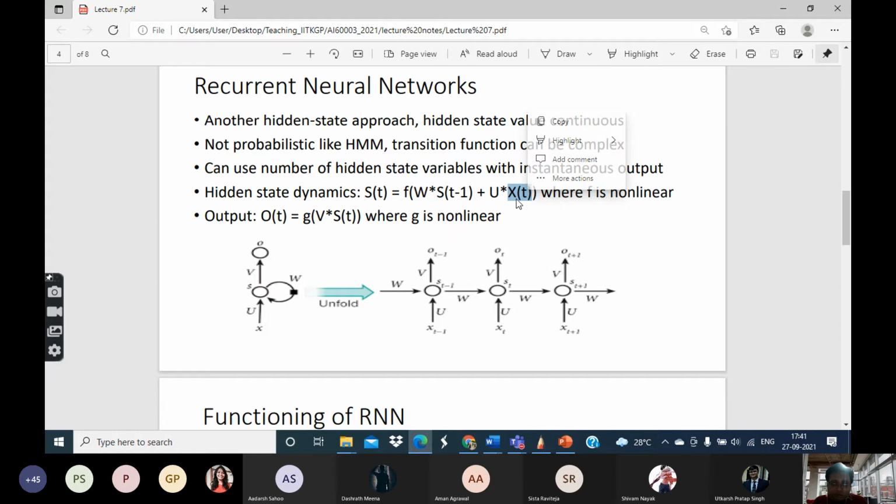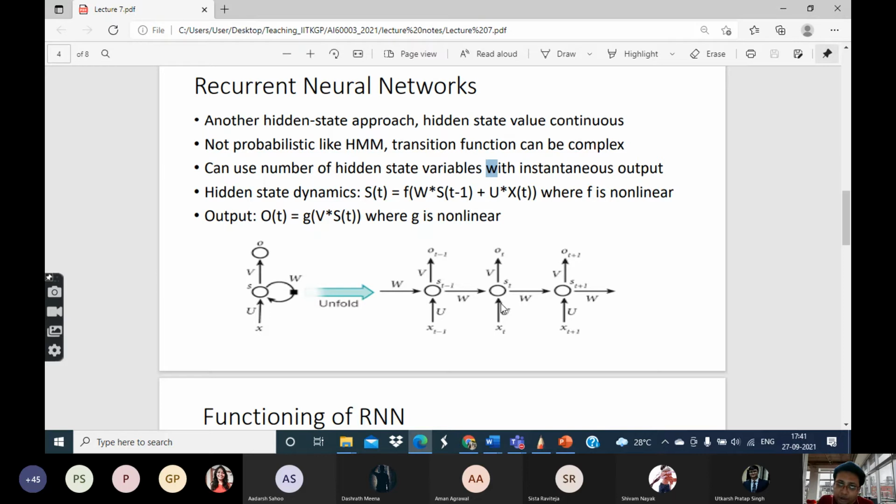Assuming this is a matrix, since everything is a special case of a matrix, let's say there is also another matrix called U, with which we multiply the input to get another matrix. Then at any given point there are two things.